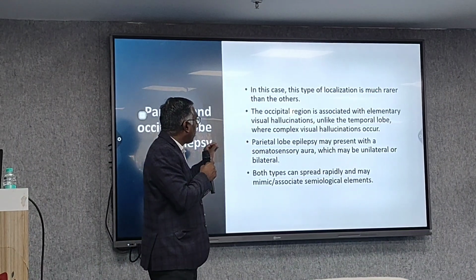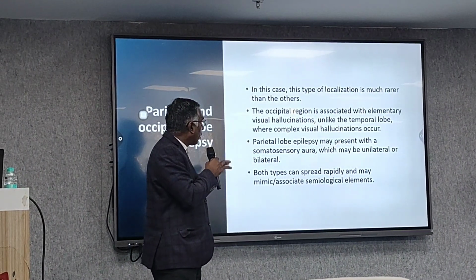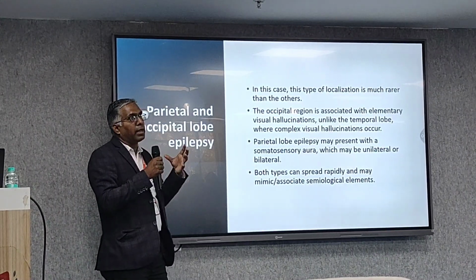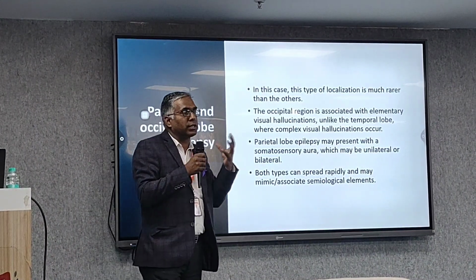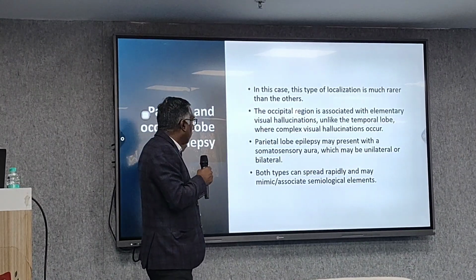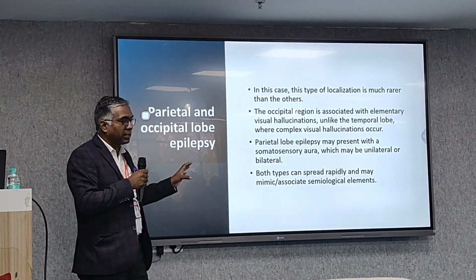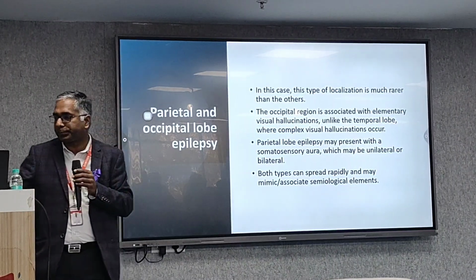Unlike the temporal lobe, where complex visual hallucinations occur. Parietal lobe epilepsy may present with a somatosensory aura. So there may occur brief abnormal sensation in the body when the parietal lobe is involved. Both types can spread rapidly and may be associated with semiological elements.